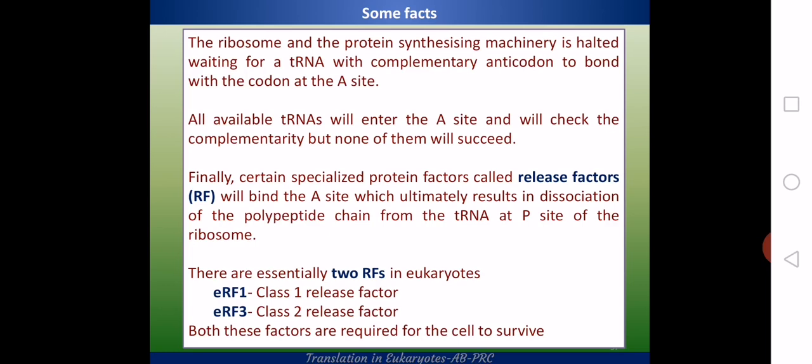The class 1 release factor consists of only one release factor called eRF1, and the same eRF1 is responsible for recognition of all 3 stop codons, which is different from that in prokaryotes. In prokaryotes, class 1 consists of 2 release factors, RF1 and RF2, right, which recognize different codons. And eRF3, which is homologous to RF3 in prokaryotes, is the class 2 release factor, responsible for the separation of the class 1 RF from the complex.